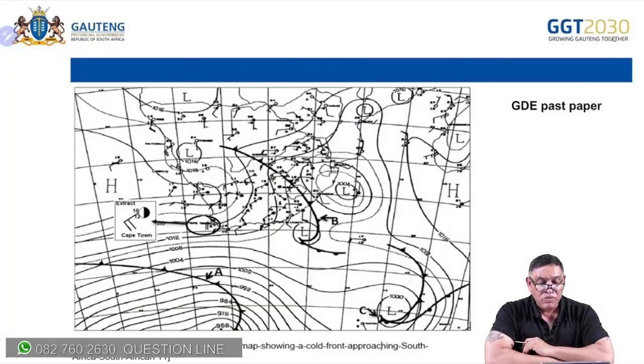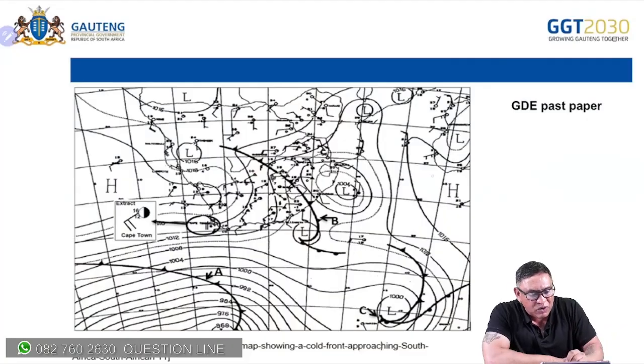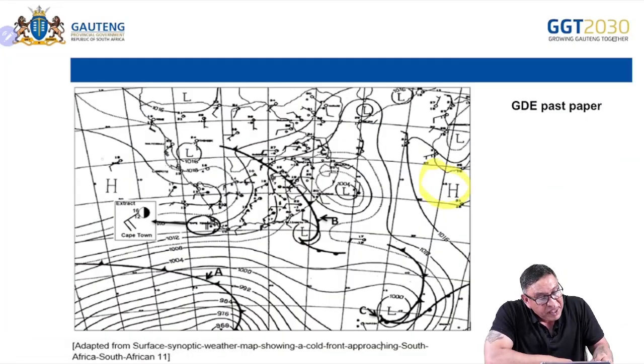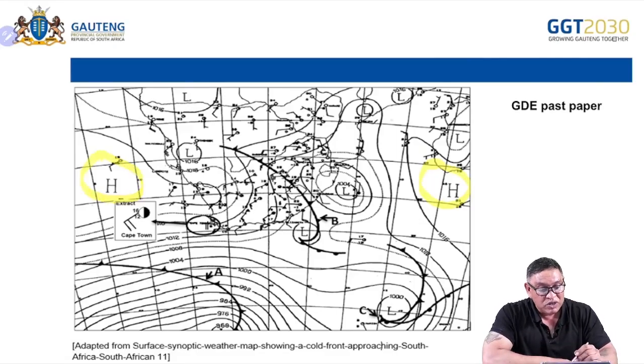Okay, let's look at this one, learners. I love my highlighter, I know you'll know that. So I'm going to try and get my highlighter again. Okay, so let's look at this slide, learners. What do we notice now? And this is where you see what you learned in mid-latitude cyclones. There is my South Indian high. There is my South Atlantic high. And what do I notice?